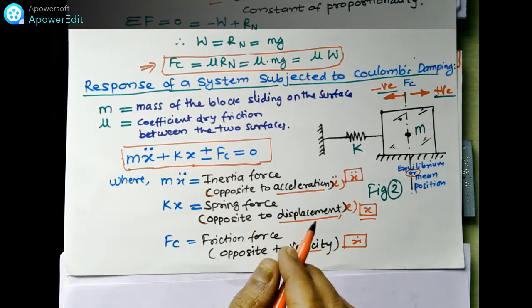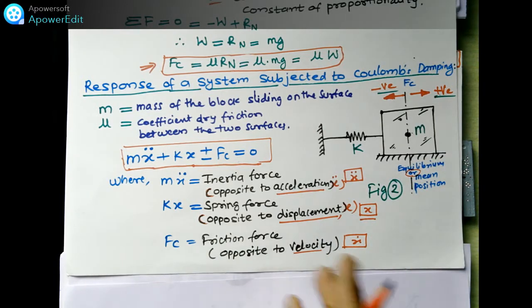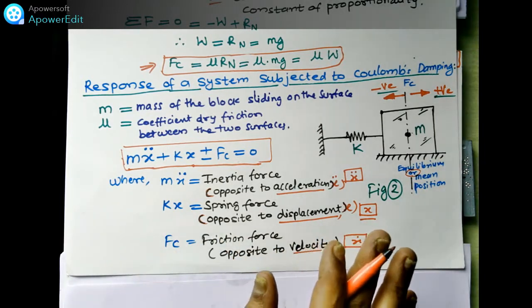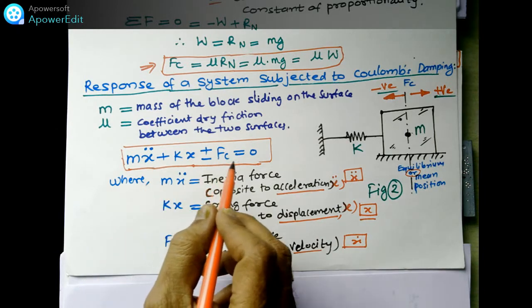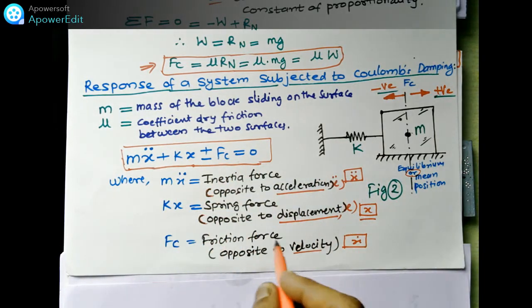Here m is what? The mass that is displaced toward the right or left, and then moving toward the right or left. So this is nothing but the equation of motion for this system, and we are going to derive how it will happen.